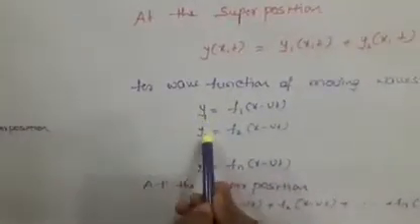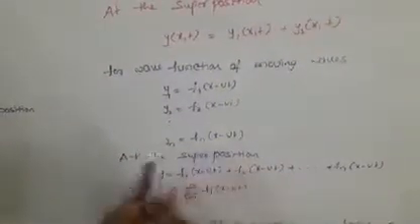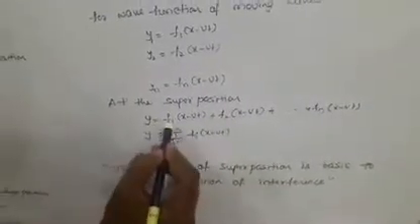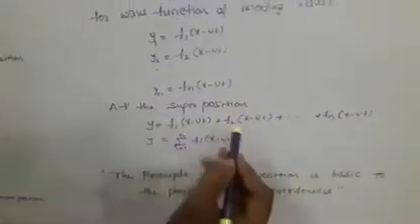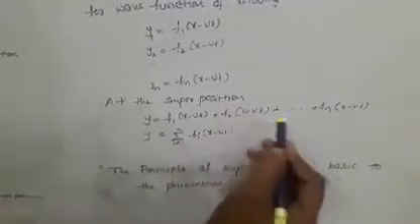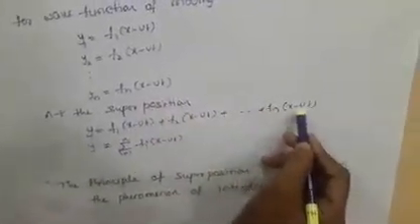Suppose we have more waves, y1, y2, up to yn. At the superposition, all of them get added up. So we have total y equal to f1 of x minus vt plus f2 of x minus vt, and so on up to fn of x minus vt.